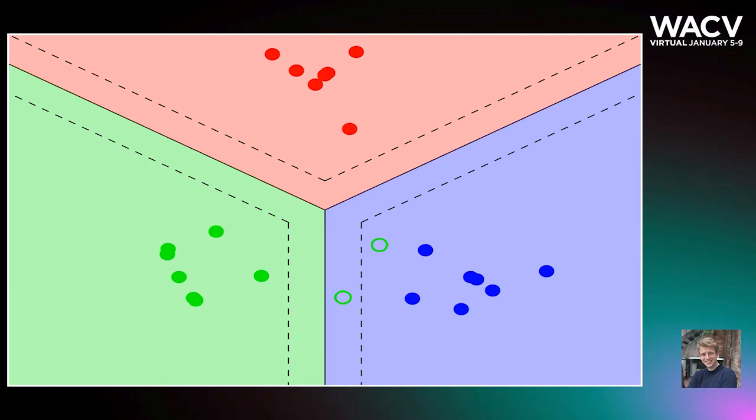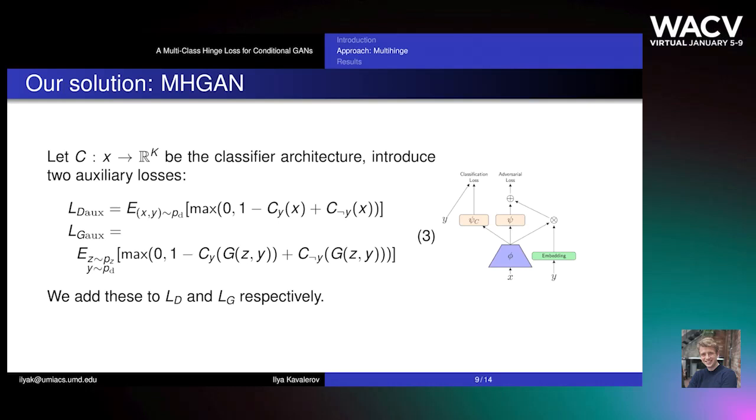Fake green samples are incorrectly classified, so the generator is updated according to the classification boundary to make more realistic samples. Blue fake samples are correctly classified, but within the margin of uncertainty, so the generator is updated to make more realistic samples again. Red fake samples are correctly classified with certainty, so the generator is not updated in this case. We use this multi-hinge loss to train a network with an auxiliary classifier.